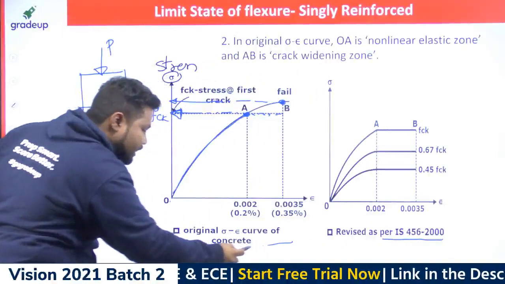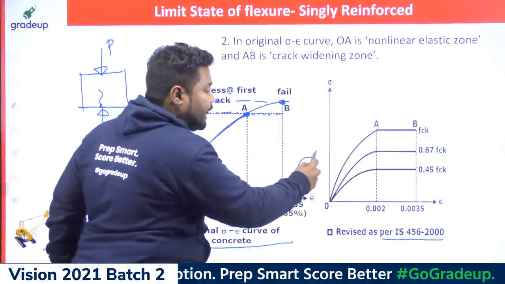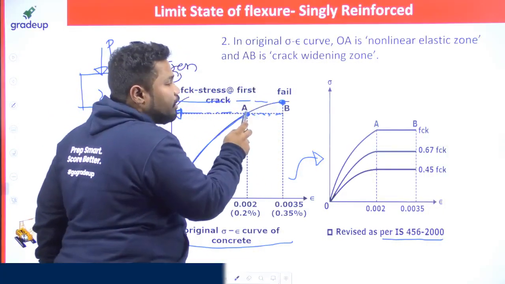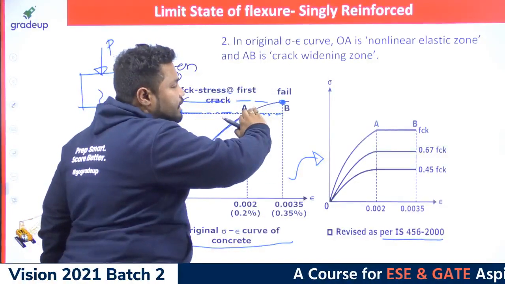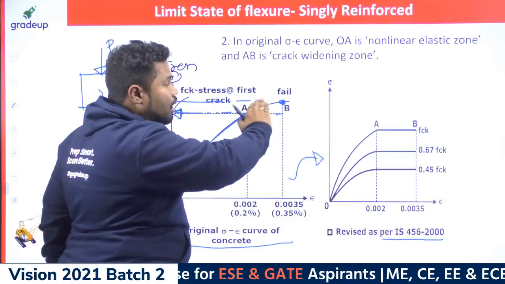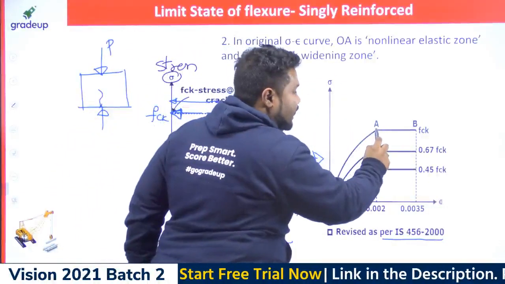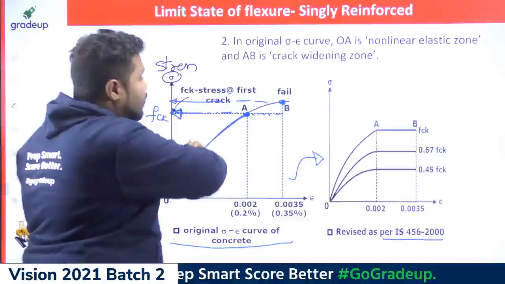This is the actual stress strain curve of concrete. But what is the prescribed curve in IS 456? This one. Why have they made it a flat shape? In a sense, we are already considering that at point A it has failed, and we are not interested in taking the non-linear shape into account after the failure. So that's the reason why they considered A to B as a flat curve instead of a parabolic curve.